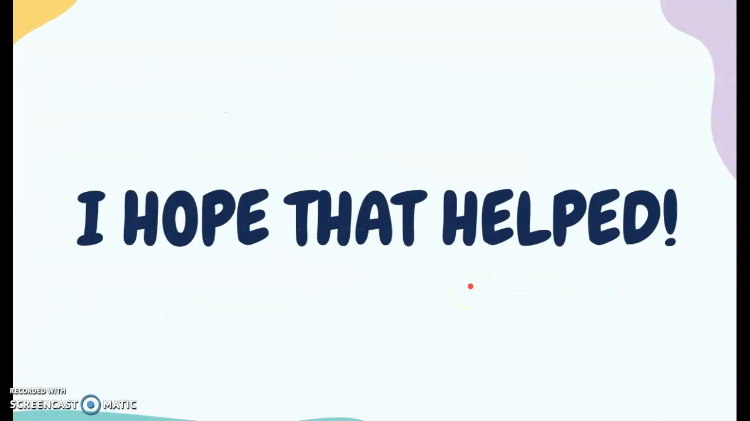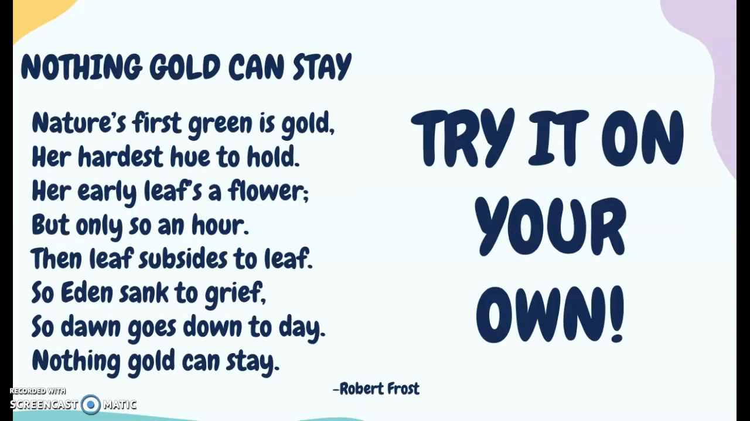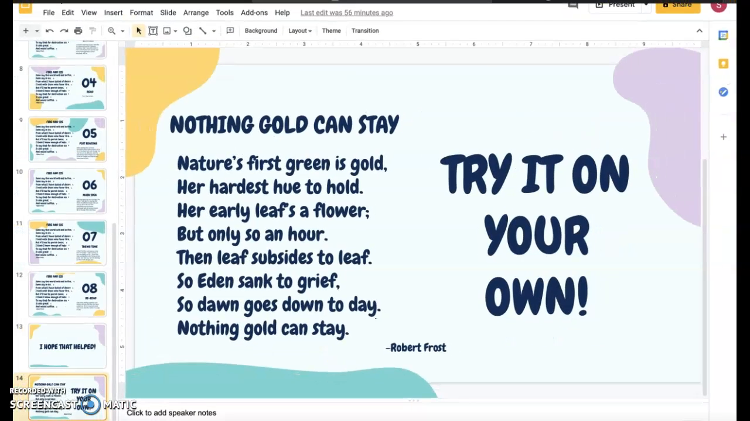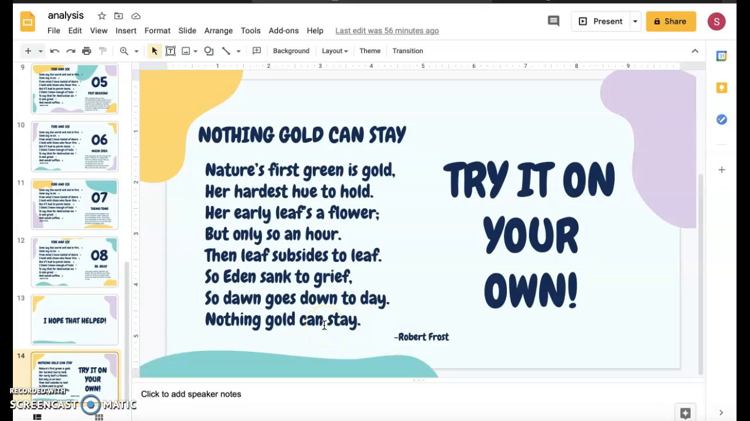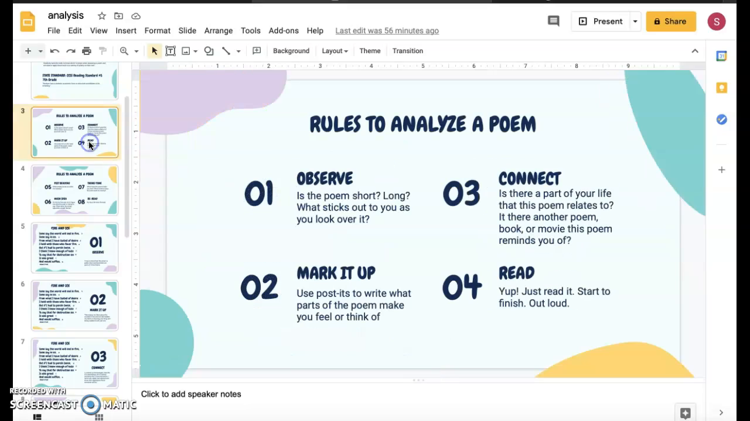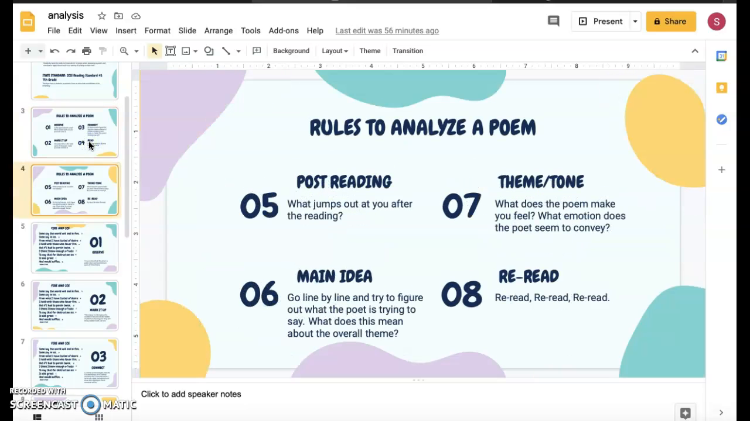I know that poetry can be really scary, but I hope that these tools were really helpful in aiding you to be able to kind of break down poems. So now I'm going to ask you to try it on your own with another Robert Frost poem called Nothing Gold Can Stay. So make sure to write this down in your journal and then just mark it up with your pencil so that you can figure out what this poem is saying using all of these different tools that we have talked about and gone through with Fire and Ice. All right, good luck. You're going to kill it.